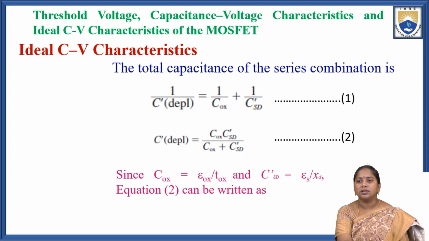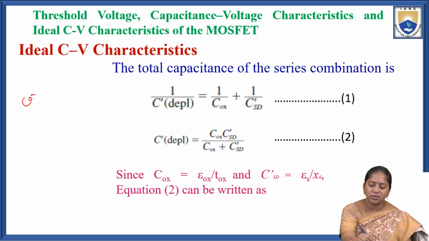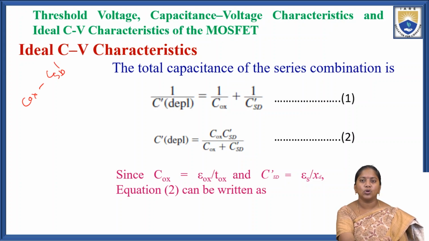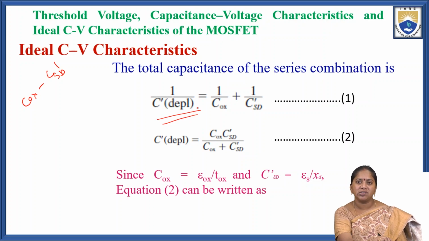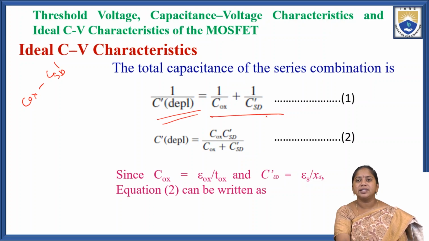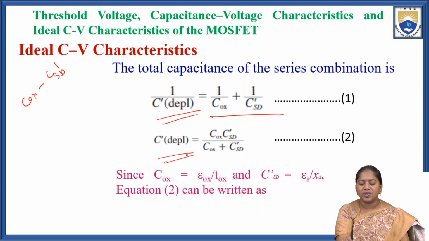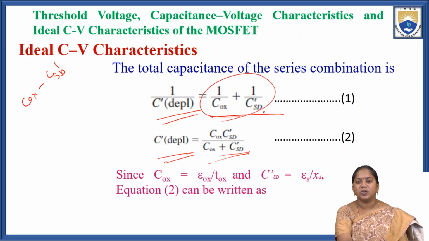So the total capacitance: those are in series, the oxide layer capacitance COX and the C_SD dash, that is the capacitance in the depletion layer. Both are in series, which means we can represent the depletion layer capacitance as 1 by C dash depletion equal to 1 by COX plus 1 by C_SD dash. That is equation 1. Taking the LCM, C dash depletion will be COX into C_SD dash divided by COX plus C_SD dash.